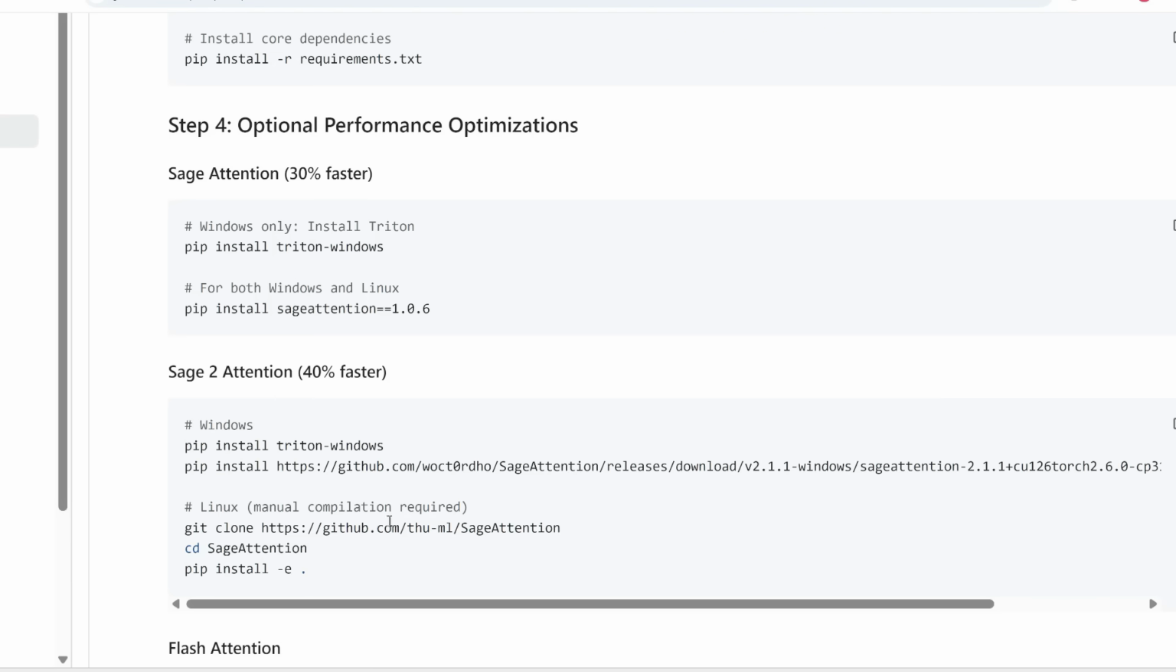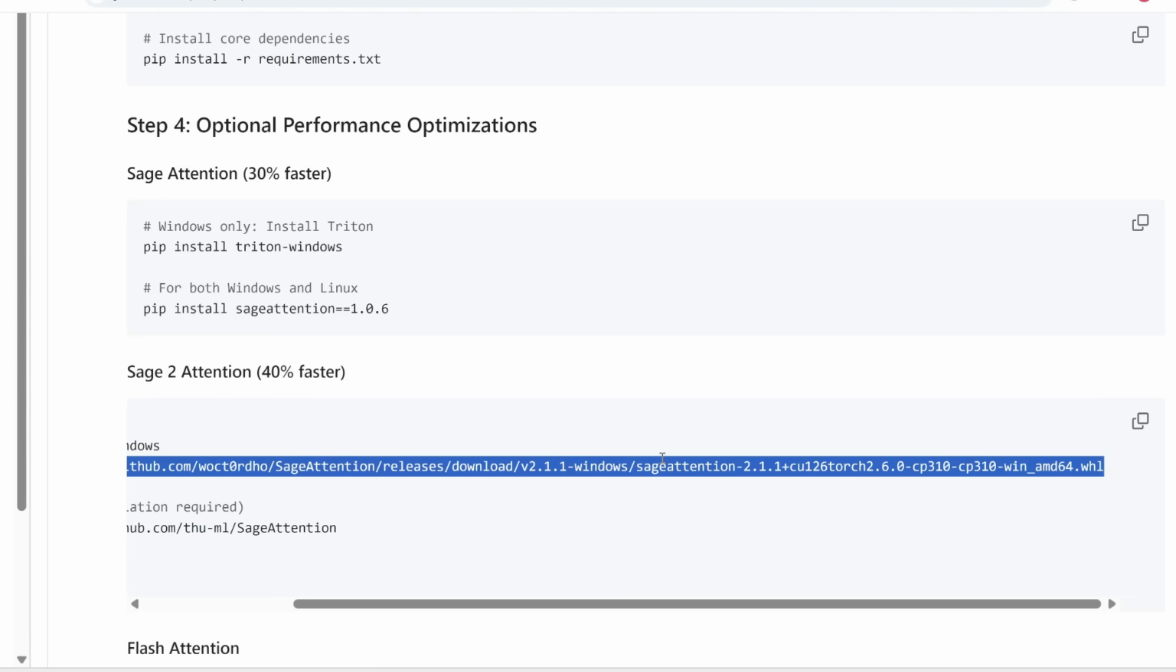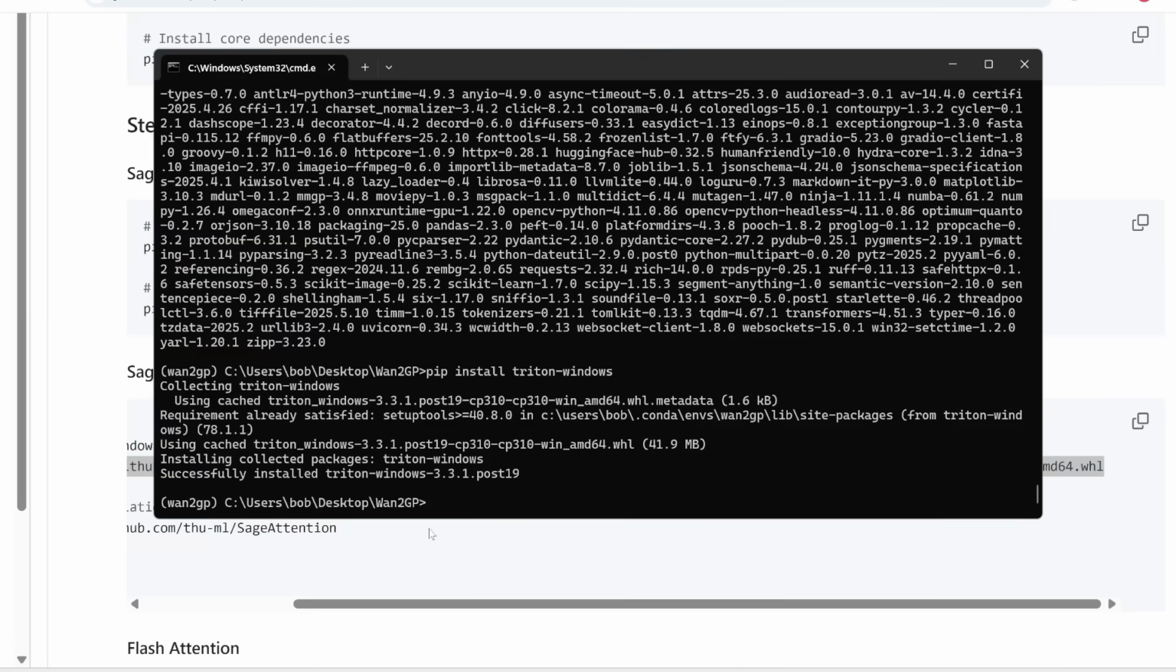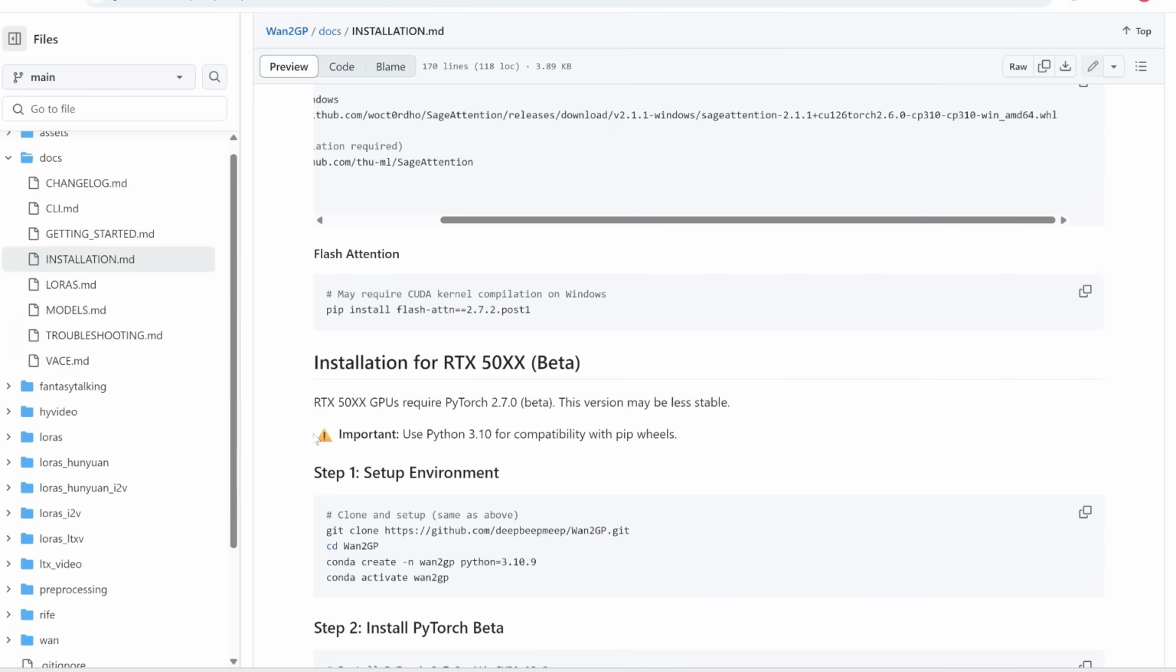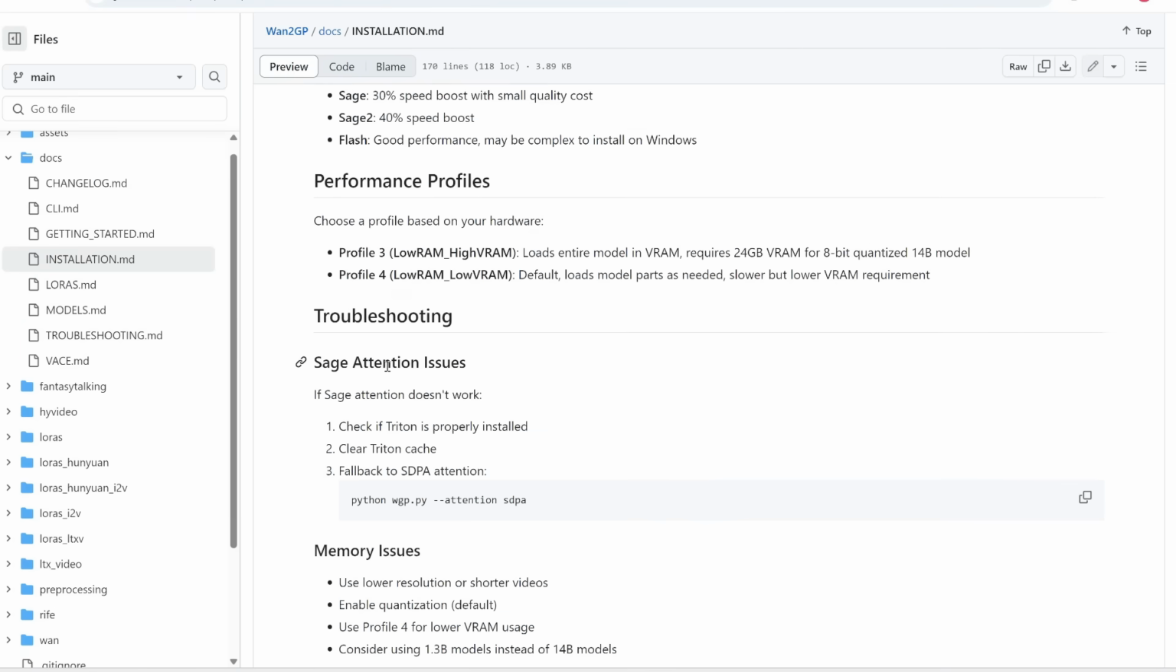Perfect. The next step is we need to install this Sage Attention wheel. Even though it says CUDA 12.6, notice that CUDA is backwards compatible, so it still works even if I have CUDA 12.4. Anyways, let me copy this and then paste it in here. Perfect, so it has successfully installed Sage Attention. And that's pretty much it. We are now done with installing this.